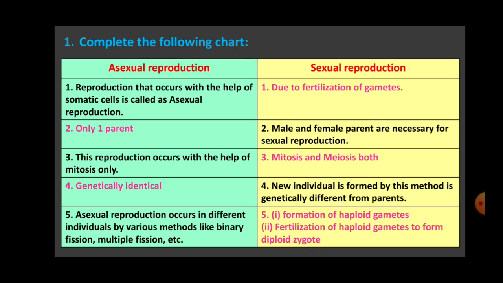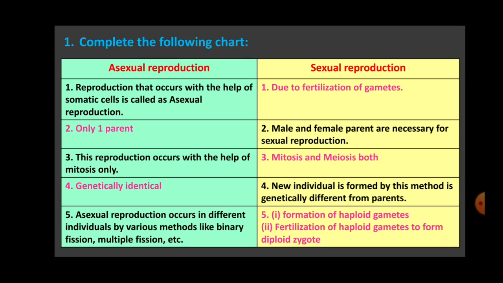Fifth point in asexual reproduction is reproduction occurs in different individuals by various methods like binary fission, multiple fission, etc. These are the different methods in asexual reproduction. Whereas sexual reproduction occurs in two steps. First is formation of haploid gametes, that is, the number of chromosomes becomes half when the gametes are formed.